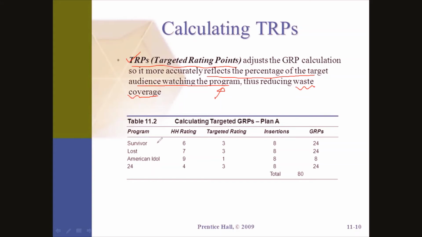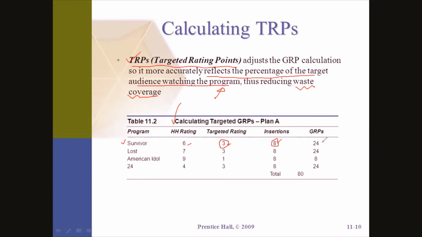Now here is an example calculating TRP and GRP, plan A. Here, in a program, the HH rating is 6 and the targeted rating is 3. Insertion is 8. So 8 into 3: the number 3 is the reach, and 8 is the frequency.